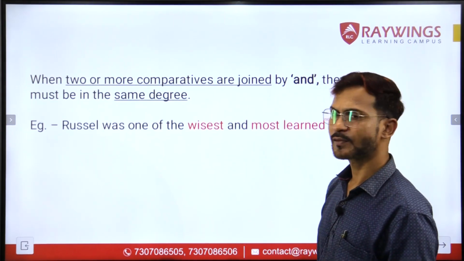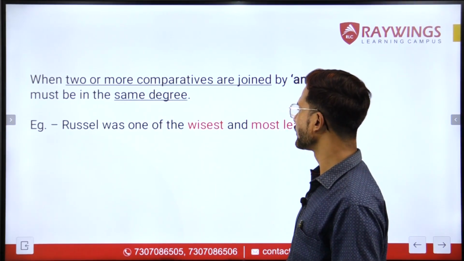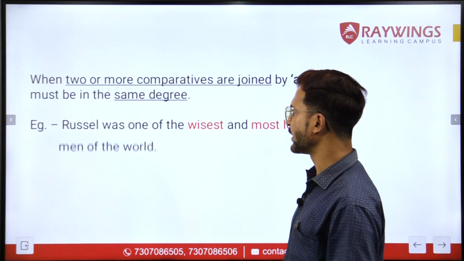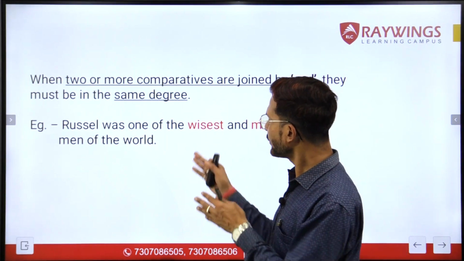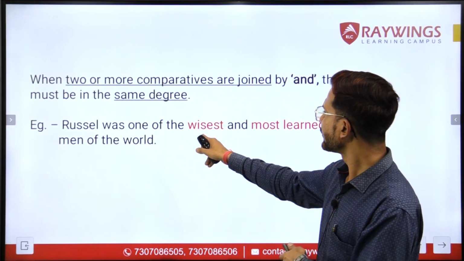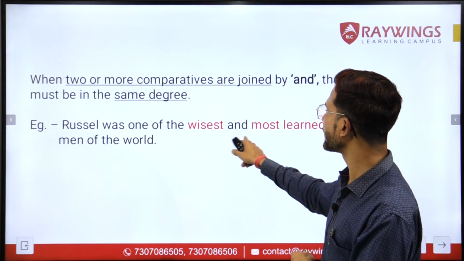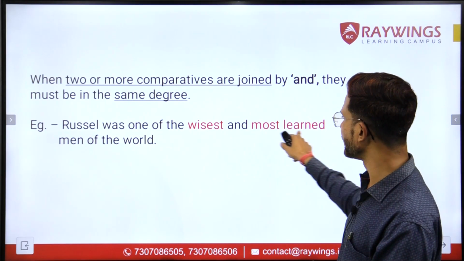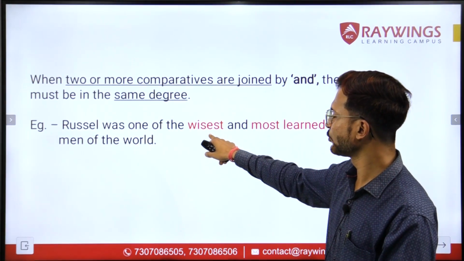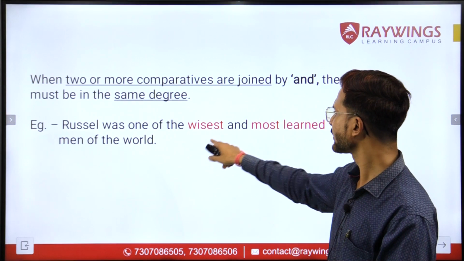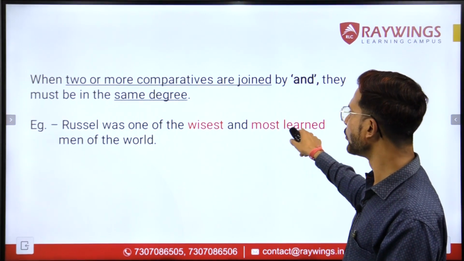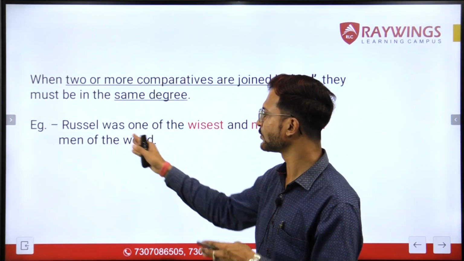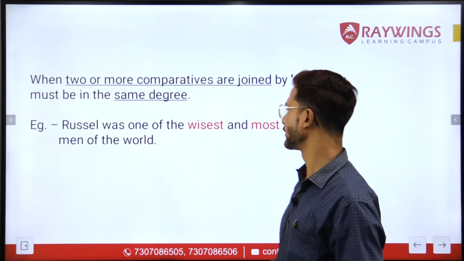For example, if I say Russell was one of the wisest and most learned men of the world. So here you can see that wisest and most learned are separated by conjunction and they are in the same degree. Here I have used the superlative degree, wisest, and here I have used most learned, again the superlative degree, because I am comparing Russell with all the other learned men of the world.